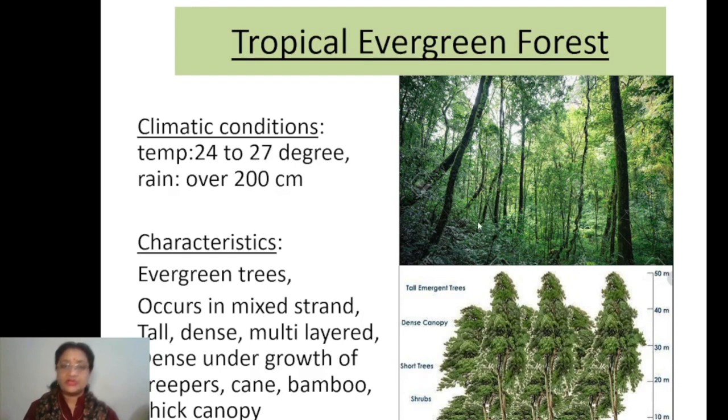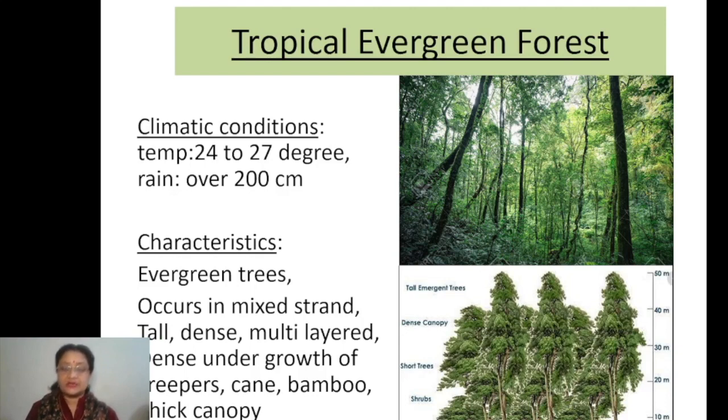Okay. Moreover, these are generally multi-layered, right? You can see here in the second picture, you can see the different layers in this type of forest. That's why it is called multi-layered. These have herbs, shrubs, short trees, then the trees with dense canopy, and a few very tall trees, right?